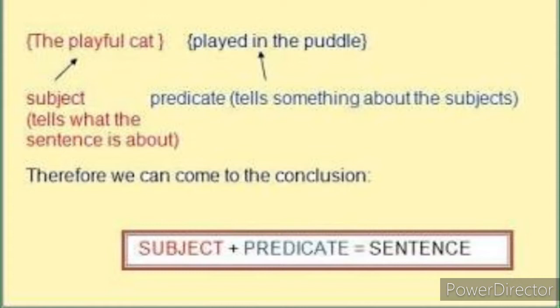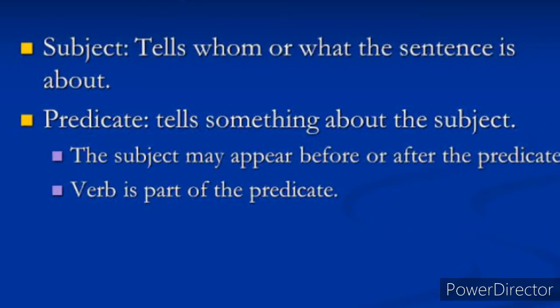What did the playful cat do? It played in the puddle. So here this part of the sentence tells us about what the subject did. So this is our predicate. Subject tells us who or what the sentence is about and it contains a noun or a pronoun. Whereas the predicate tells us something about the subject or what the subject does, and basically the predicate part in the sentence shows the action and therefore it always starts with a verb.